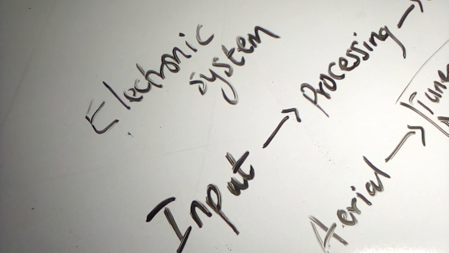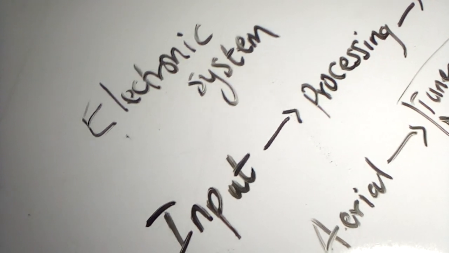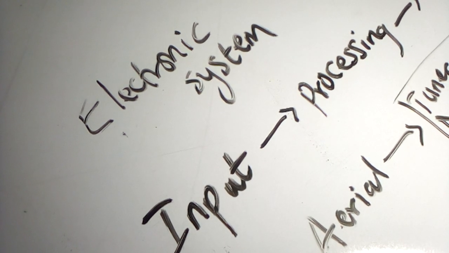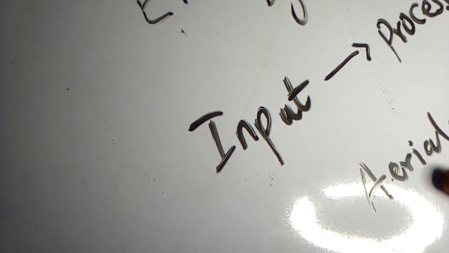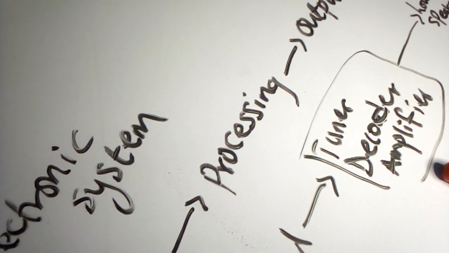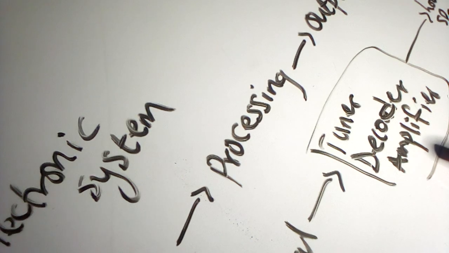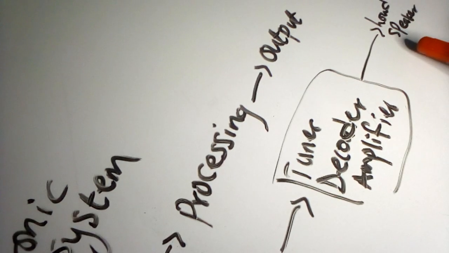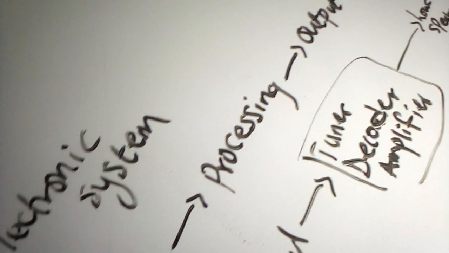Then the output is the changing of the electrical energy into the required energy. Take for instance the radio. It takes in information in the form of energy waves. Then it processes the information. Don't forget the information is converted to electrical. Then from electrical it is transmitted into sound, which is the loudspeaker. So that is how the electronic system works.